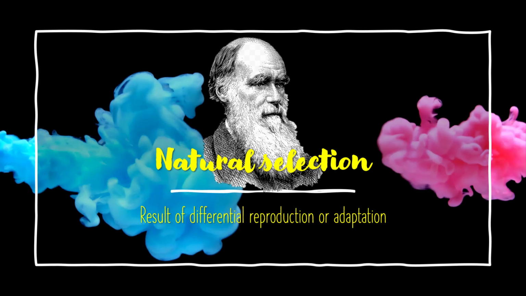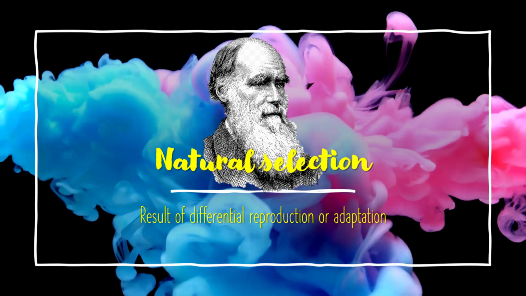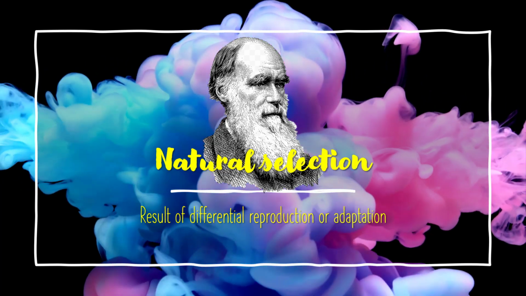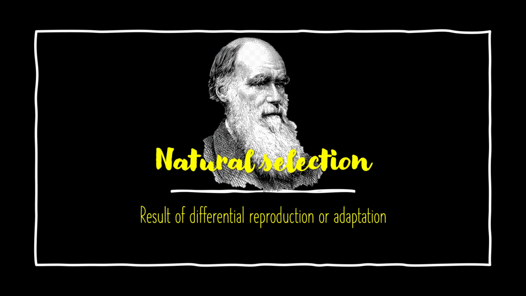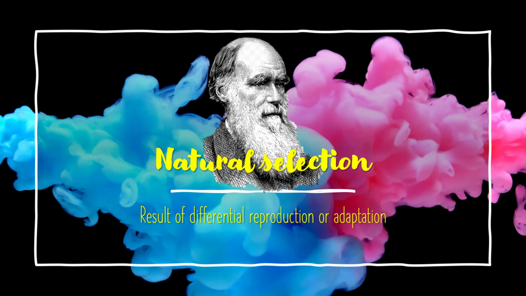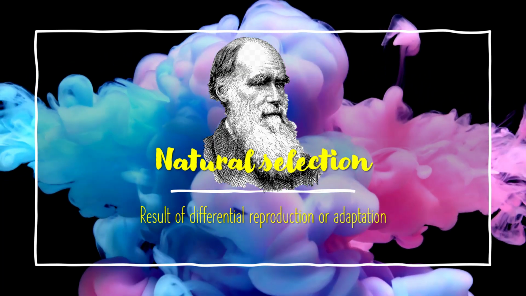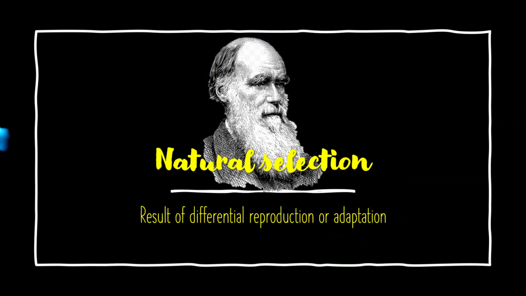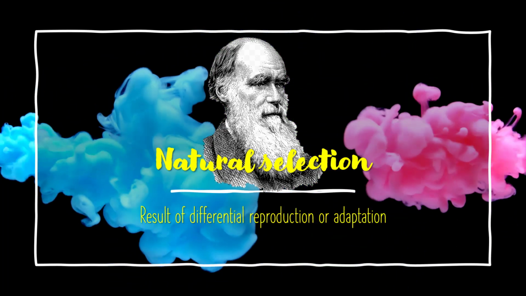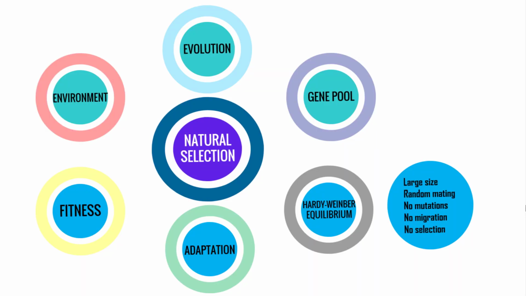I have included a picture of Darwin. Most people think that he is famous because he somehow invented evolution, but that is not totally accurate. Charles Darwin is famous because he is the first scientist that really explained the mechanism of evolution, especially in the case of adaptations. So here we have to touch various concepts.